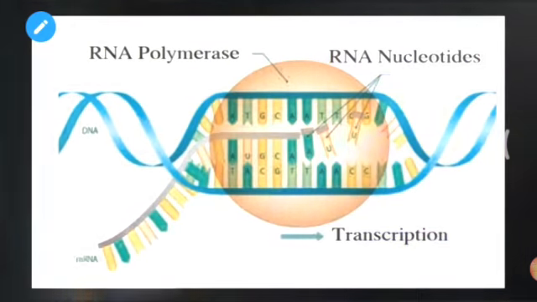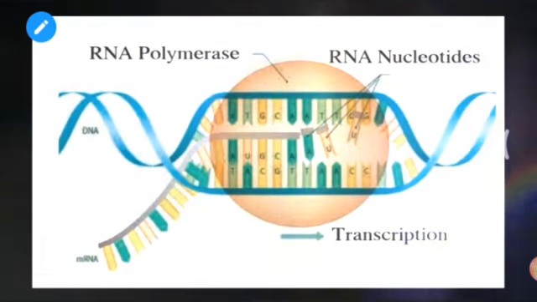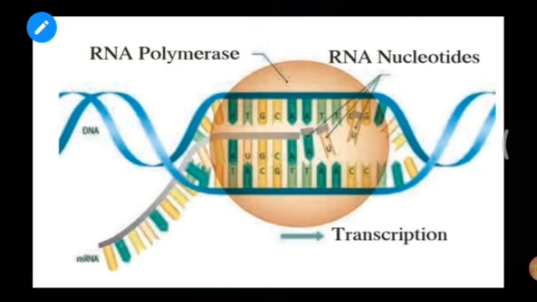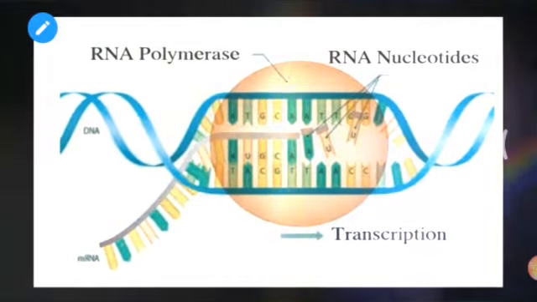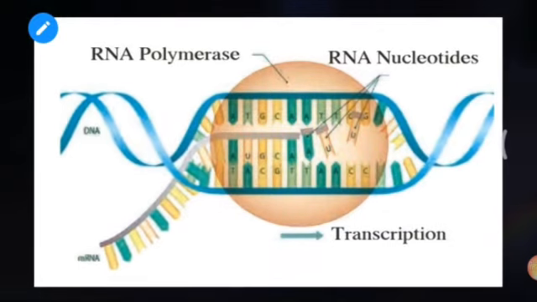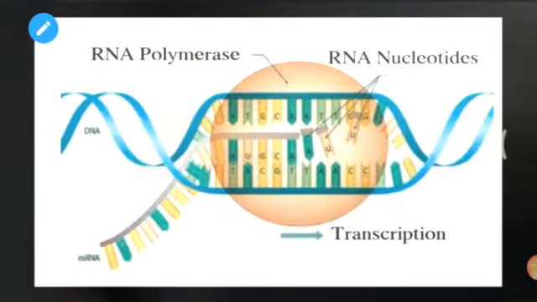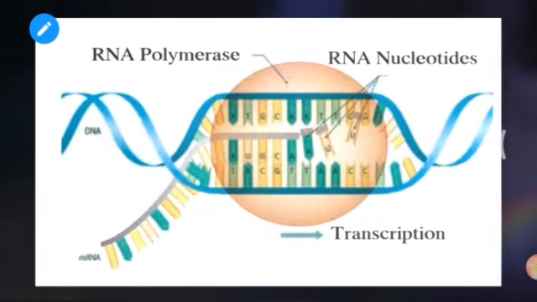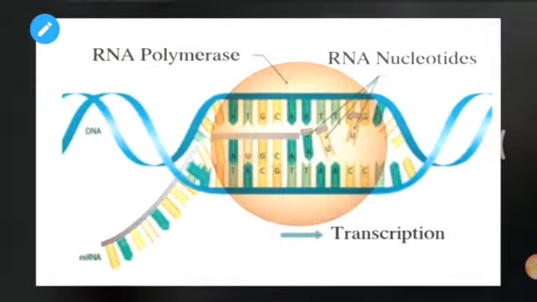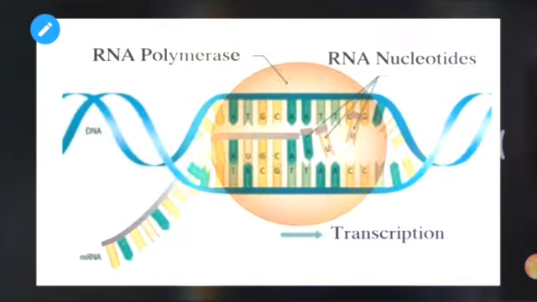What you can see is a double stranded DNA which is opened up, and out of the two strands, only one strand is used for making the copy, from which the mRNA is made. Transcription is happening in the forward direction as indicated by the arrow there, and this process is called transcription.